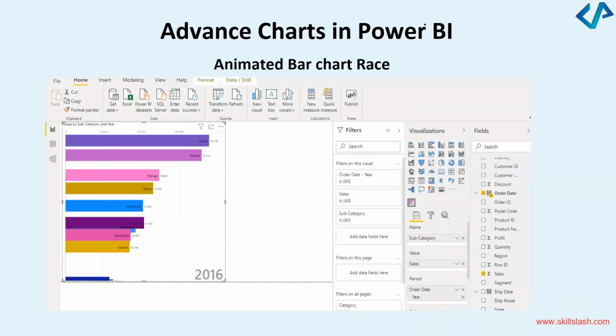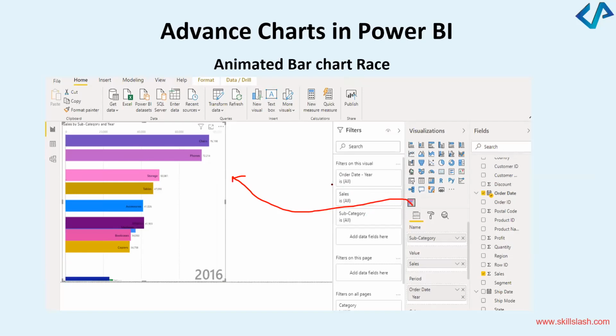Moving to the next slide. Look at this one. Over here, I've got an animated bar chart race, right? Animated bar chart race has been created. You can see this is the view which I've created. In the view, the chairs, phones, storage, tables, accessories, copiers can be seen in a particular year. What is the year number? 2016. So this is the sales by subcategory and year.